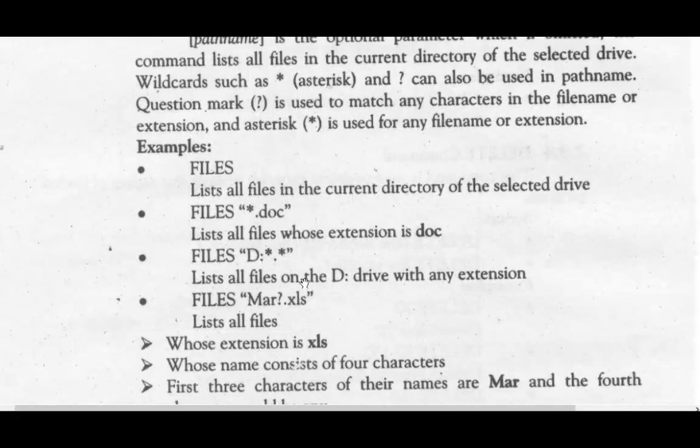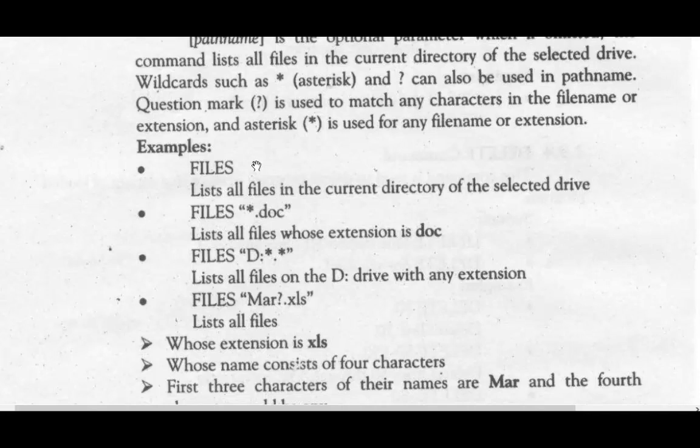Here are some examples. If you type just files and press the enter key, it will list all the files that are in the current directory. If you type files, then double quotation, asterisk.doc, it will list all the files with extension doc. If you type files, double quotation, D colon asterisk.asterisk, and then double quotation and press enter, it will list all the files that are in drive D with any extension.